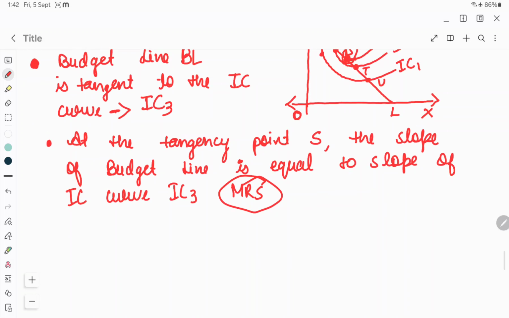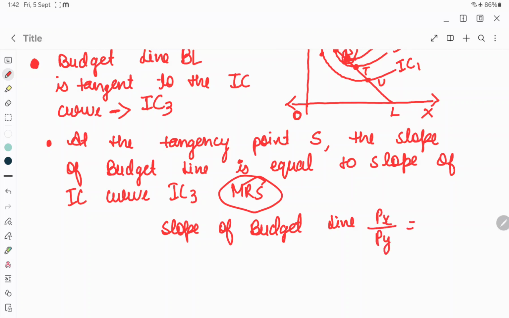Here, the slope of the budget line, which is obviously the ratio of the prices of the two goods, price of X upon price of Y, is equal to the marginal rate of substitution, that is, the rate at which the consumer is willing to substitute one good for another, for goods X and Y. This is also called the first order condition for equilibrium.